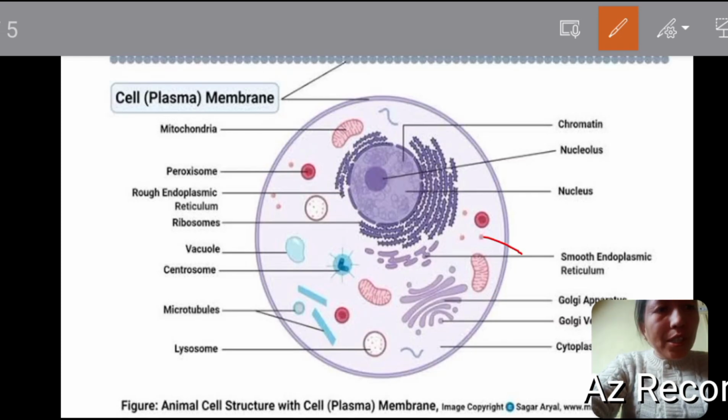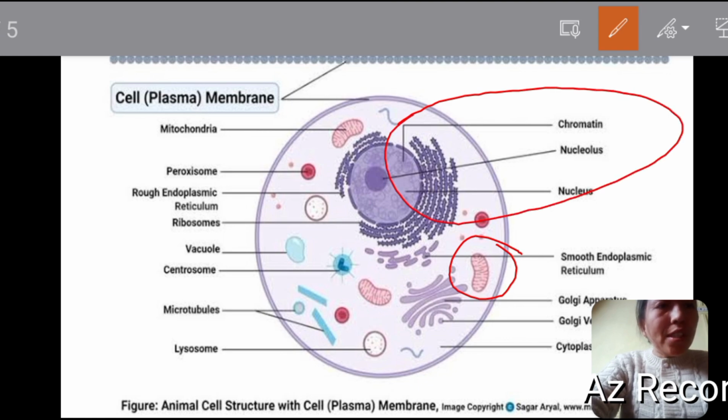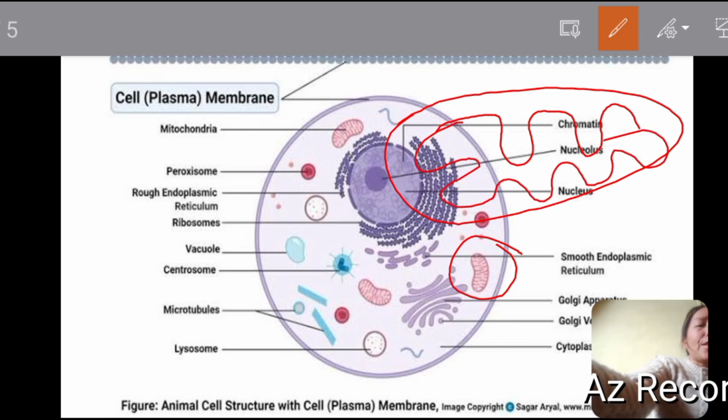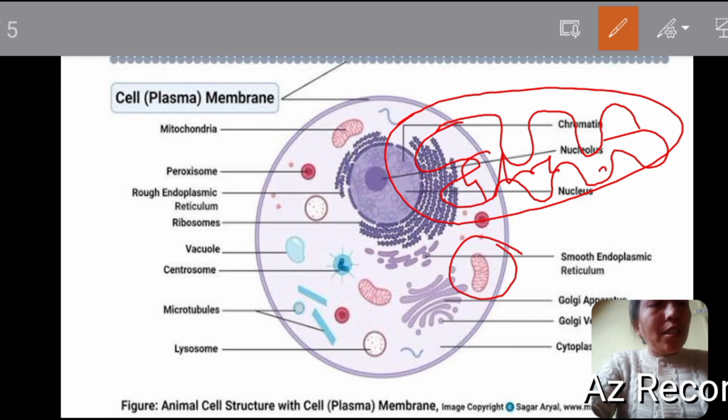Next organelle we have is mitochondria. This mitochondria is also known as the powerhouse of a cell. If we see the structure of mitochondria, the outer membrane is smooth, but the inner membrane contains some infoldings, and these infoldings increase the surface area, which helps to produce more energy. Inside the mitochondria, glucose is oxidized in the presence of oxygen.